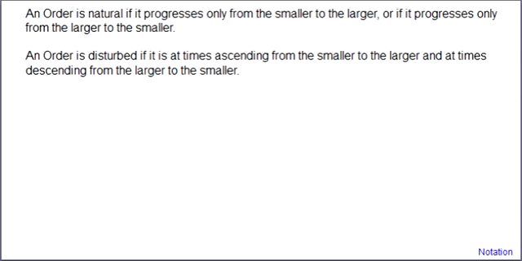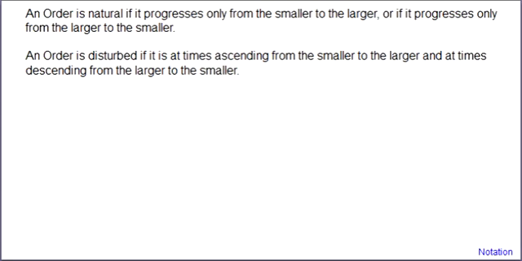And he says that the order of a series is natural if the series progresses only from the smaller to the larger, or from the larger to the smaller, but never at the same time from the smaller to the larger and from the larger to the smaller in the same series.